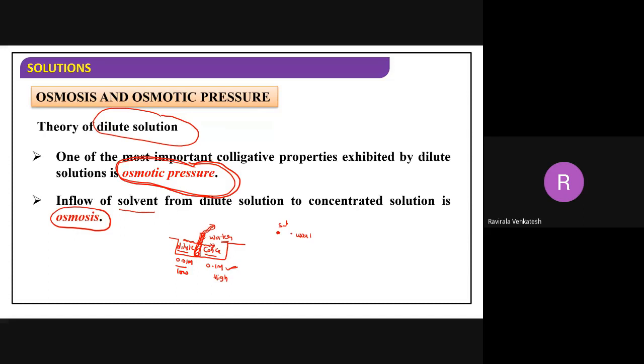Understood? So whenever you separate two solutions of different concentrations with a semi-permeable membrane, solvent molecules will flow from dilute to concentrated, from lower concentration to higher concentration. This process is called osmosis. Any doubts you're having? Osmosis, the definition? Speak out.